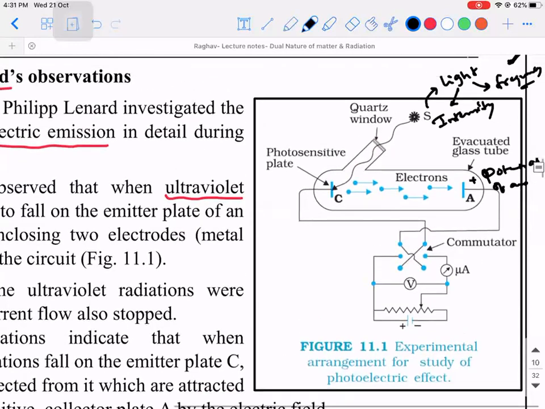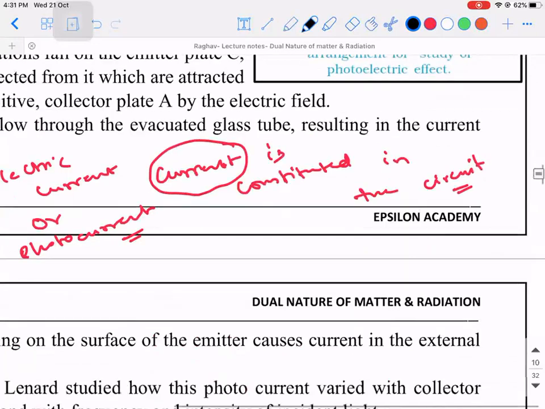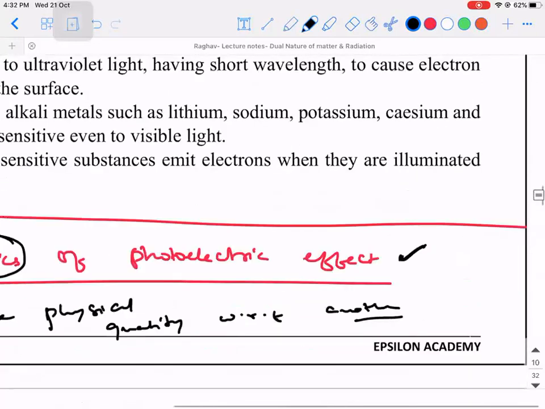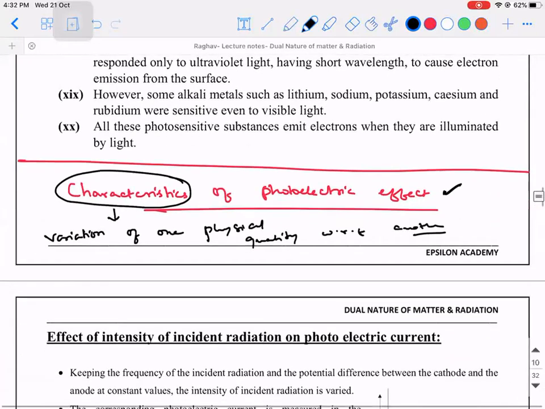So how many variables are there? Intensity, frequency, and potential of anode. These three important parameters are going to decide the value of the photoelectric current. That is what we meant by characteristics of photoelectric effect.